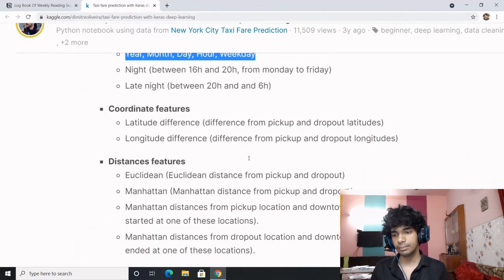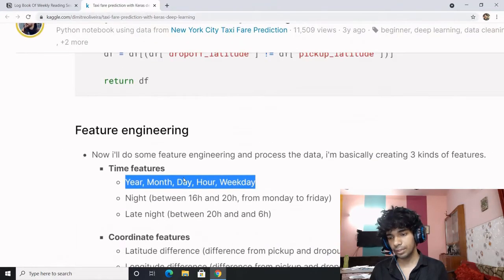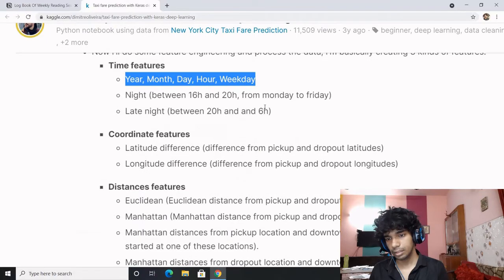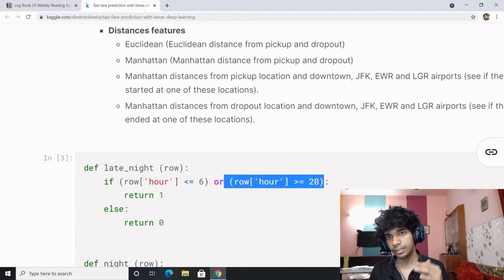Let's see how it is being implemented. Okay, so you check whether or not it is late night. To do that, you check that the hours are less than or equal to 6 or greater than or equal to 20. So after 8 p.m., or before 6 a.m., those are late night hours.